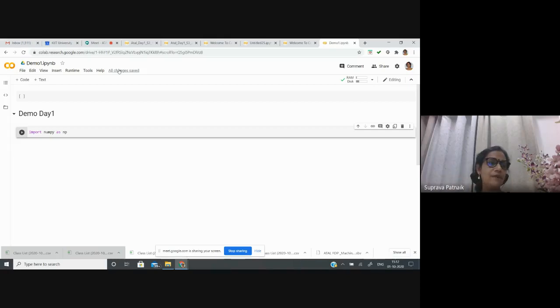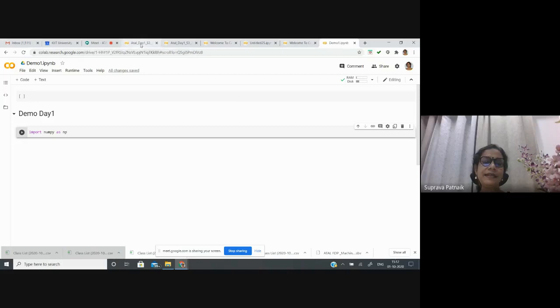Apart from Google Colab, we also have Anaconda, Spyder, and simple Python. All those are okay, but sometimes we face problems there. Here also there are problems. I am not saying that it is problem free, but for this online demo, I prefer this one because I didn't want to get into path settings and how to install Python. Okay, so already I have some codes.